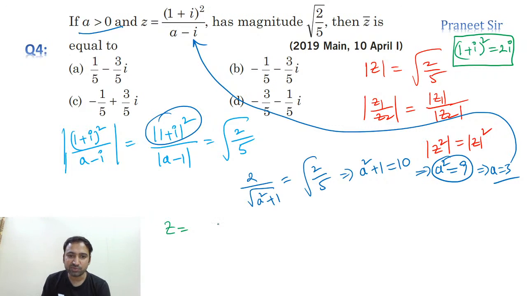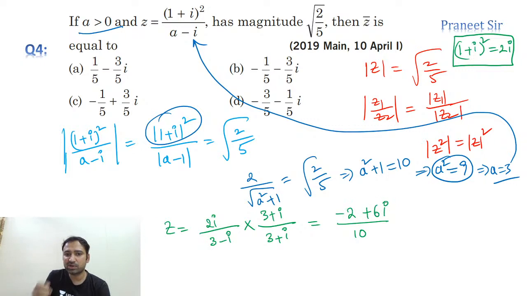So now tell me, guys, we're getting 2i by the a value we just calculated, 3 minus i. This value we need to calculate. So let's rationalize it. Multiply both numerator and denominator with the denominator's conjugate. Denominator conjugate is 3 plus i. Now let's do this. Denominator is 10. What about numerator? Numerator we are getting minus 2 plus 6i. That's what we're getting.